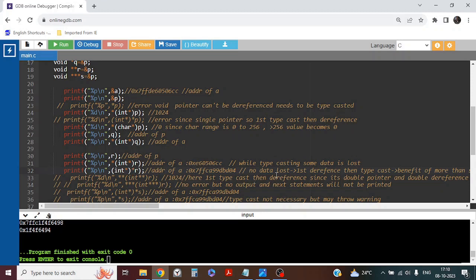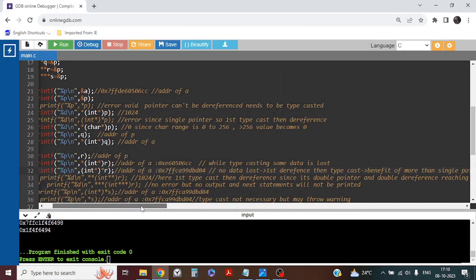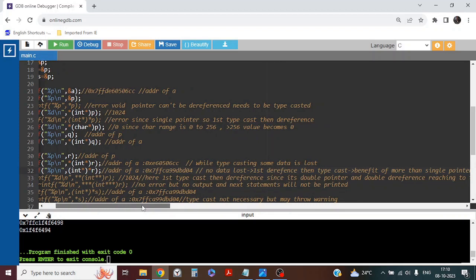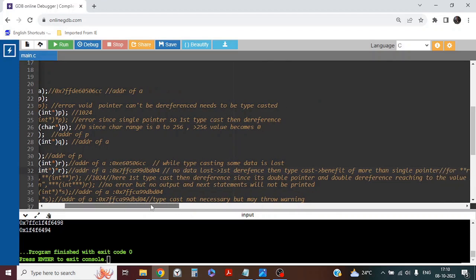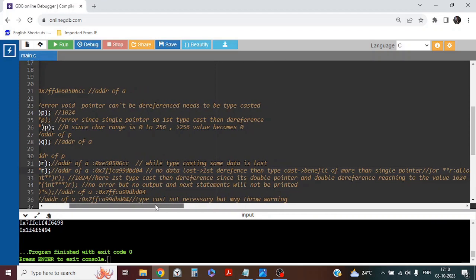In this case, no data loss will be there. First dereference, then typecast. This is the benefit of a double pointer or triple pointer, or any pointer more than single. Only in a single pointer can we not first dereference; with more than single pointer we can dereference until we reach the value.